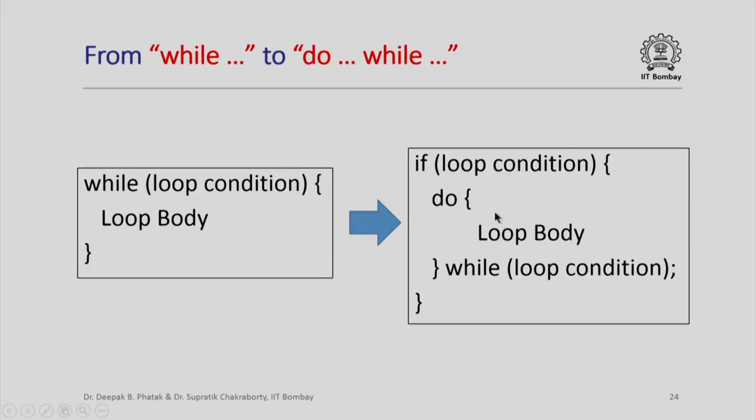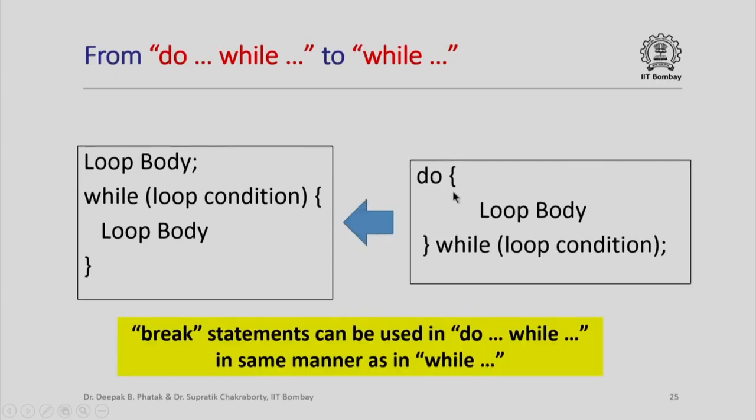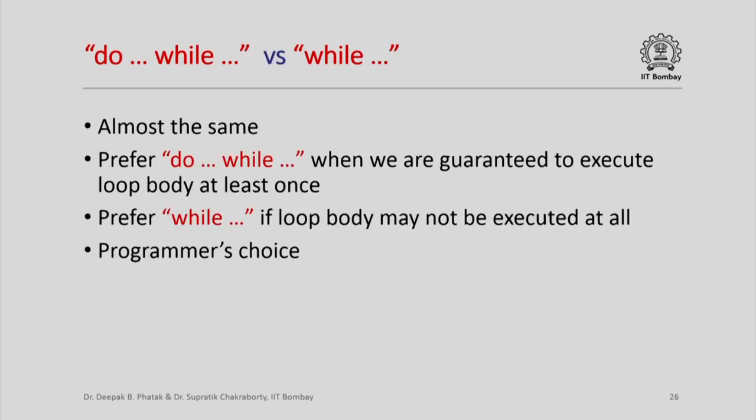Now what is the relation between a while and a do while? If I give you a while loop, it can be easily converted to a do while by basically checking the loop condition first, and if the loop condition is true, then I can put the do while inside. And similarly, if I give you a do while loop, I can easily implement it as a while loop by making sure the loop body is executed at least once. And break statements can of course be used in a do while in the same manner as they are used in a while statement.